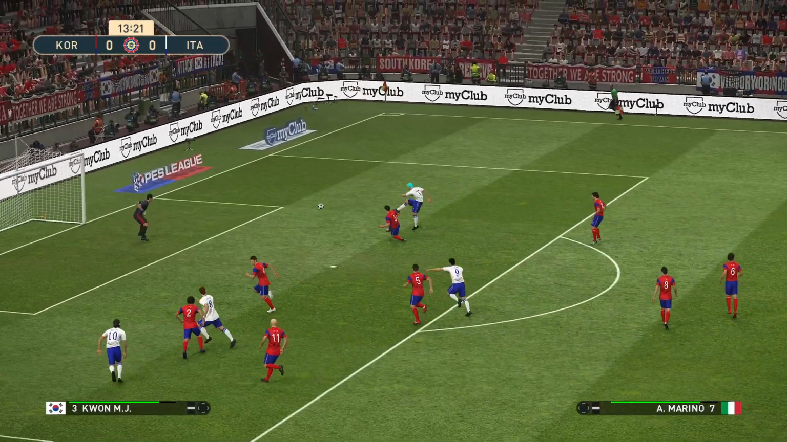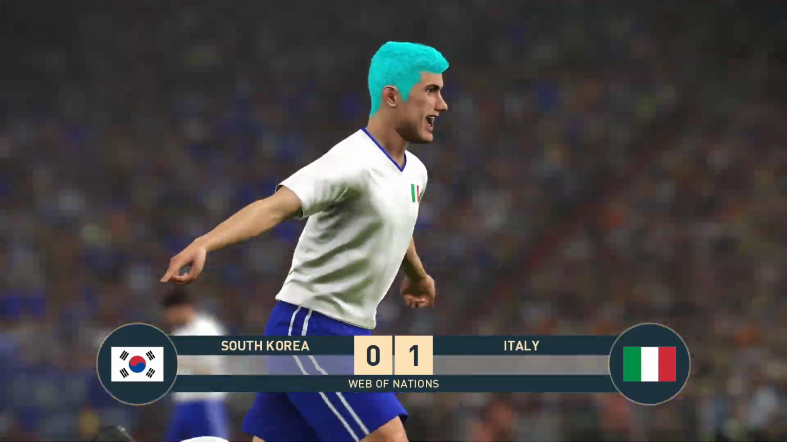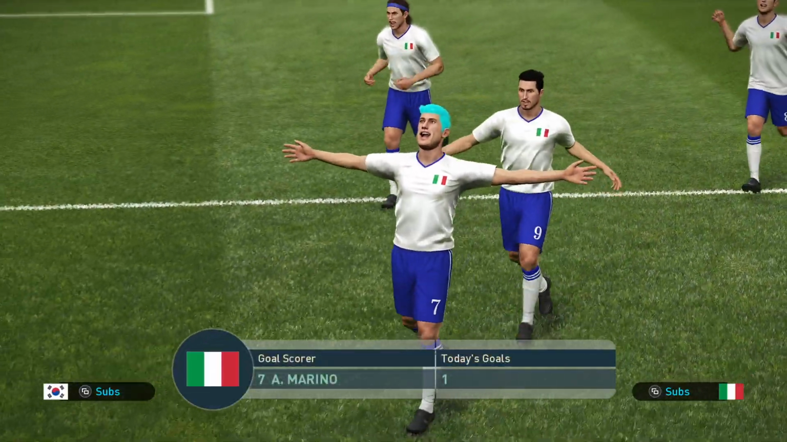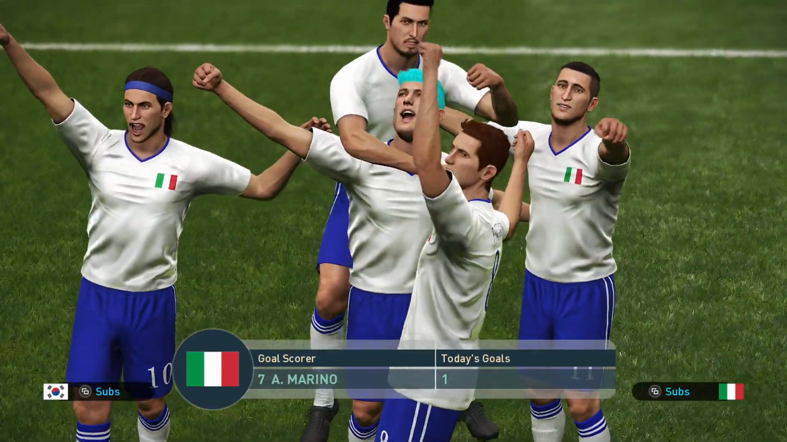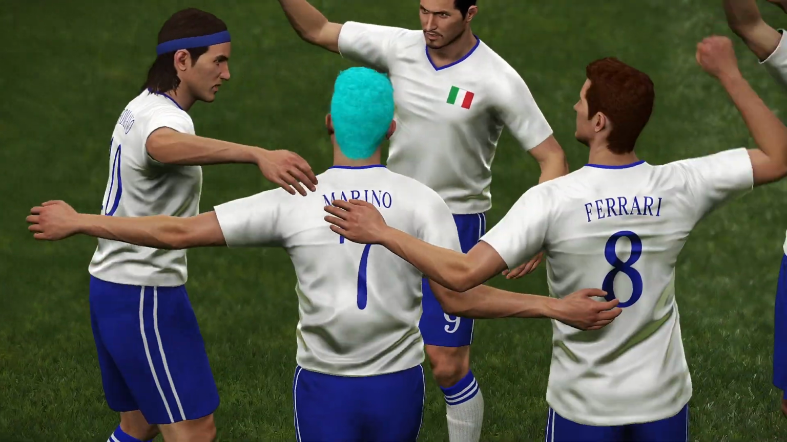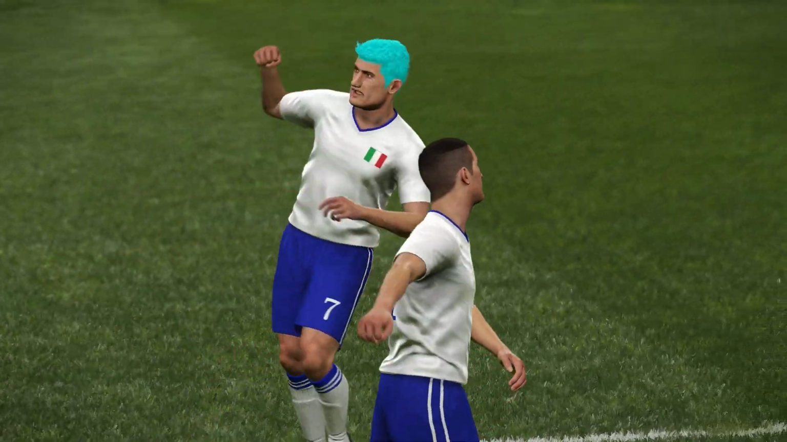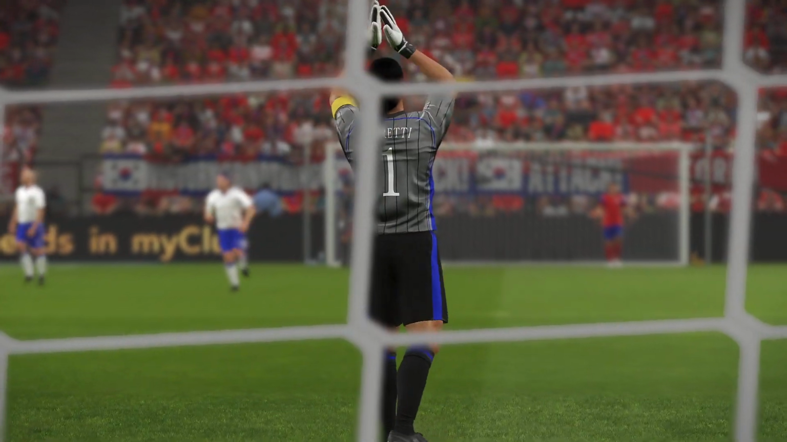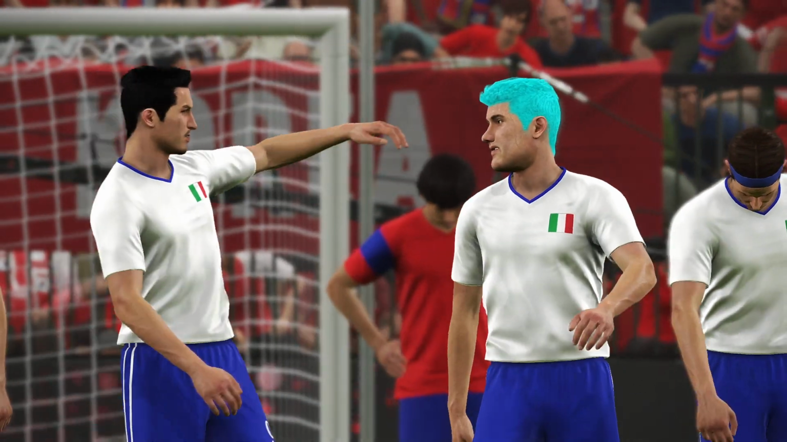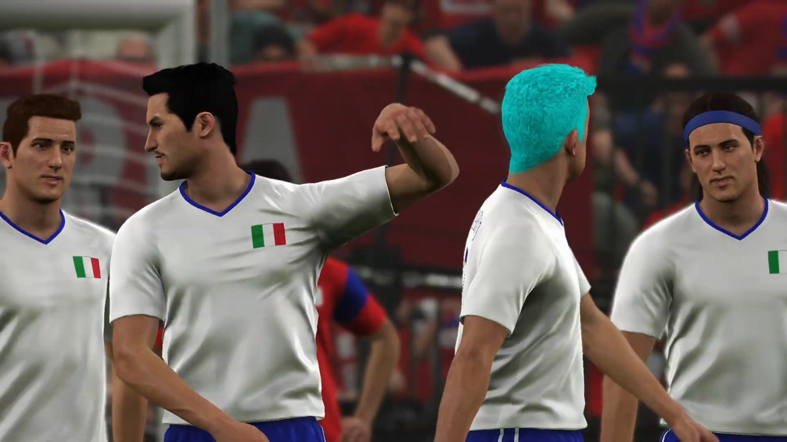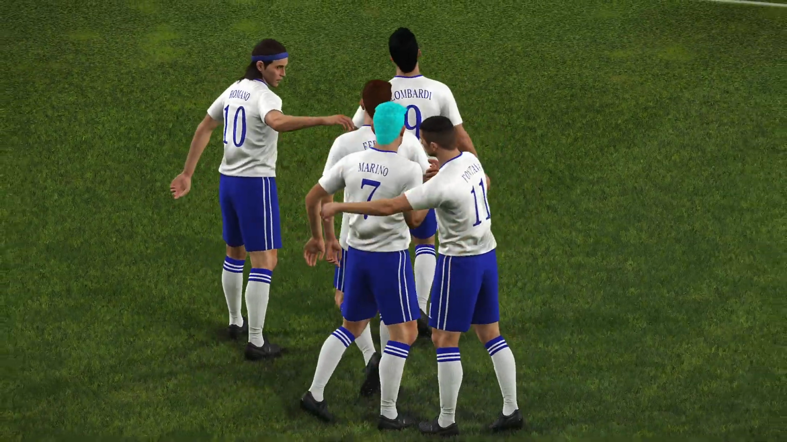Now here's Marino. Oh, Marino makes it 1-0. Italy take the lead. Great start to the game for the Italians. And Moretti shows his appreciation. Team captain, of course. Marino, well, he's scored a few goals already this season. The right-sided midfielder.